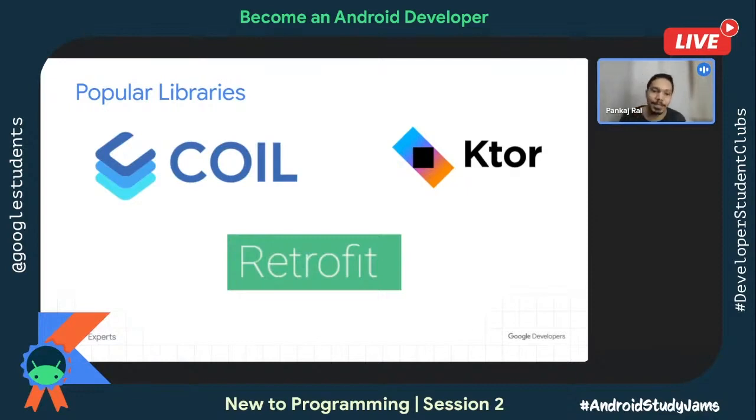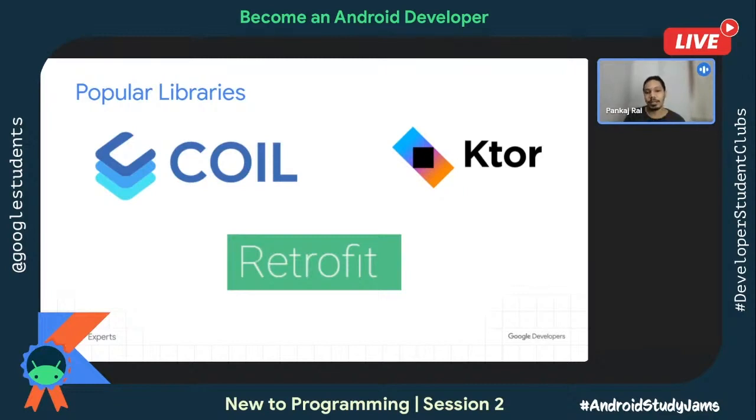So if you want to create the next Instagram kind of app where your user could upload images and you want to show images in your app, then Coil is that library which you could certainly use. It will load the image and then it will show it to the UI too.